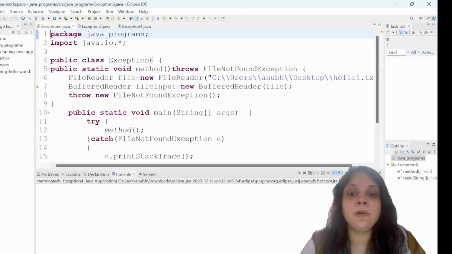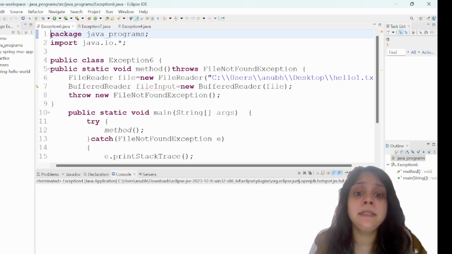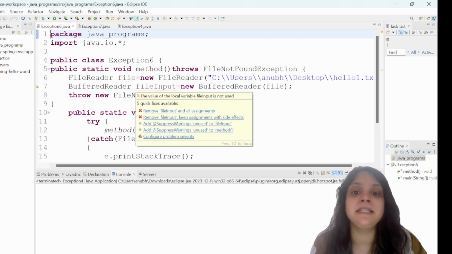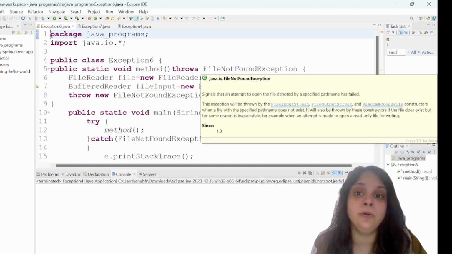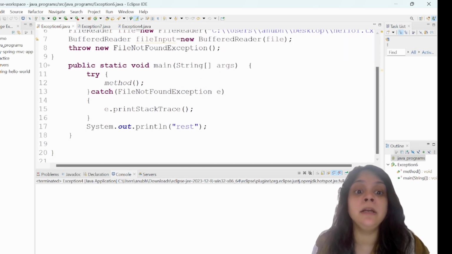Here is an example of the throws keyword. So guys, in this example, I'm trying to read a file from a particular location in my system. This might throw an exception because maybe the file is not available at that location. So I don't want the called method to handle this exception. In that case, I'm writing this with the throws keyword, where the caller method, which is the main method, is going to handle this exception.